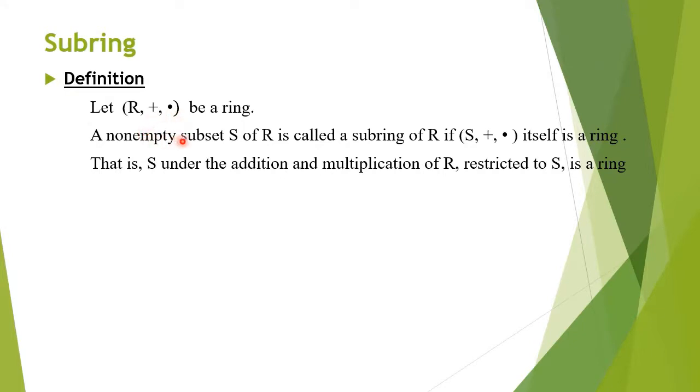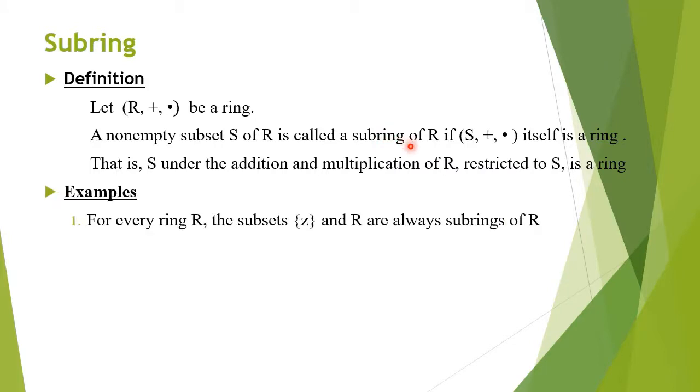A non-empty subset S of R is called a subring of R if S itself is a ring under the operations of R. That is, when you restrict the operation of R to S, then S must itself satisfy all the conditions for a ring. Then S is said to be a subring of R.